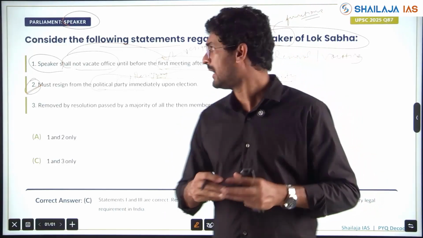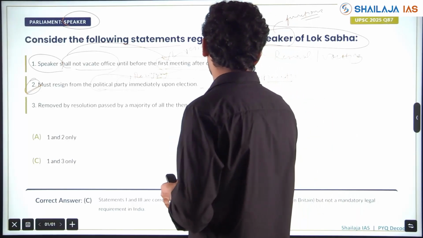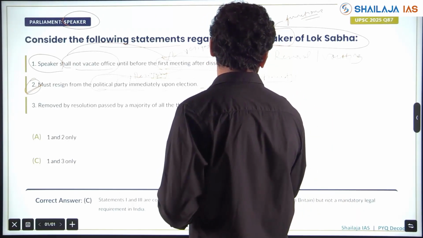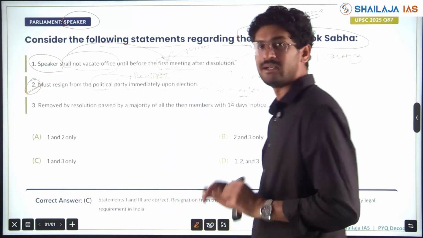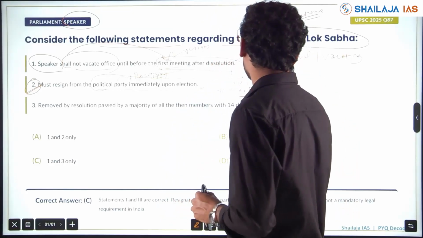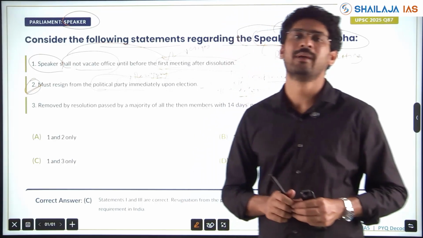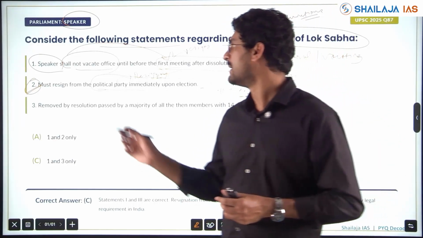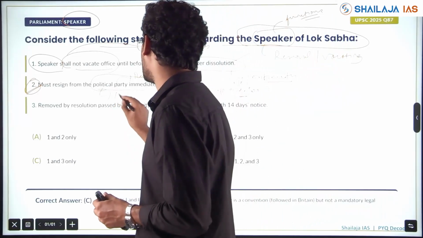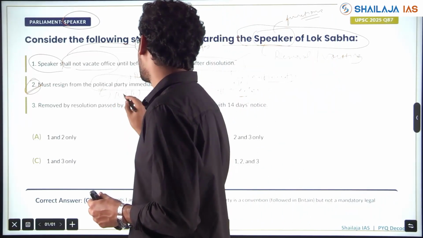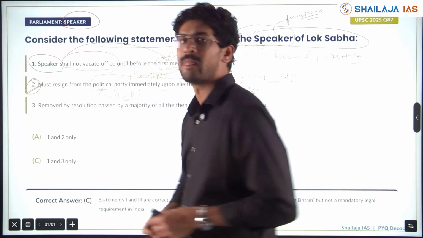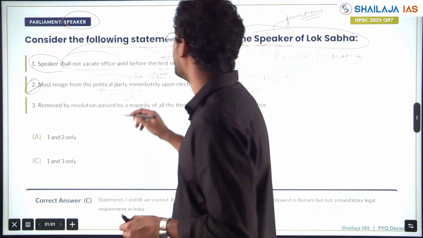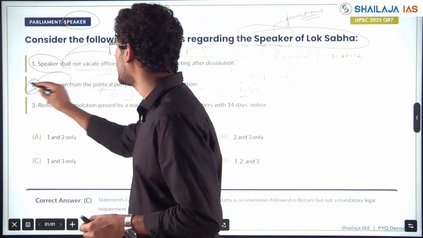However, in India, it is not a mandatory provision or a convention followed very strictly. It is not mandatory. So who is our Speaker? Om Birla. Has he resigned from his parent party? Now he is the Speaker, but he has not resigned from his parent party, which is the Bharatiya Janata Party, BJP. He still holds membership in the political party. However, 'must resign' is wrong.